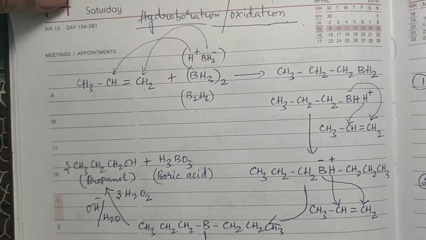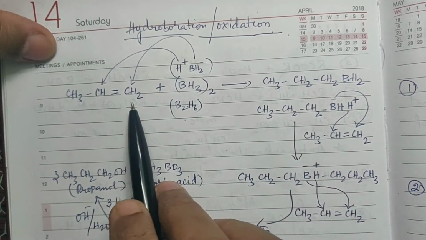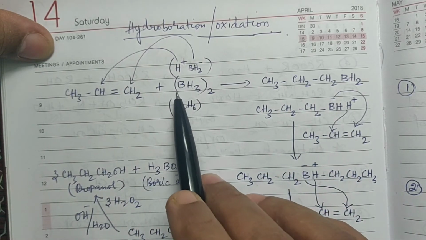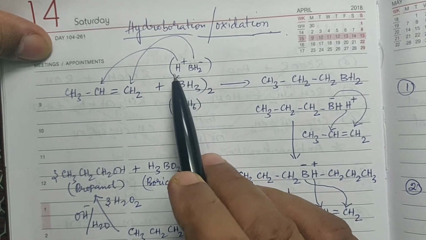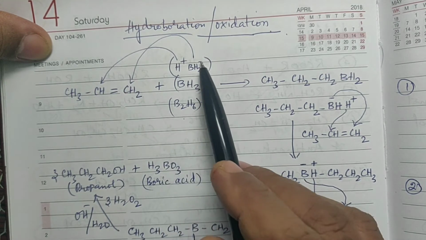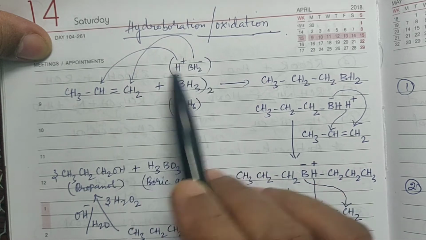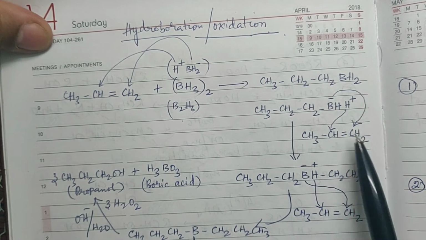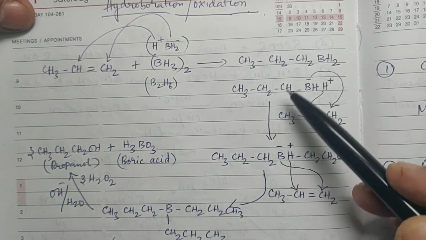So I have given you this hydroboration oxidation, how it is taking place. See, diborane is what? B2H6. Now B2H6 is written as BH3 twice, right? So this BH3 is splitting in the form of H plus and BH2 minus. So according to anti-Markovnikov's addition, the negative part will go to that carbon having more hydrogen. Okay, so BH2 minus will go to this carbon, H plus will go to this carbon. That's why you will get this. And as long as hydrogen is attached to boron, this addition will take place.